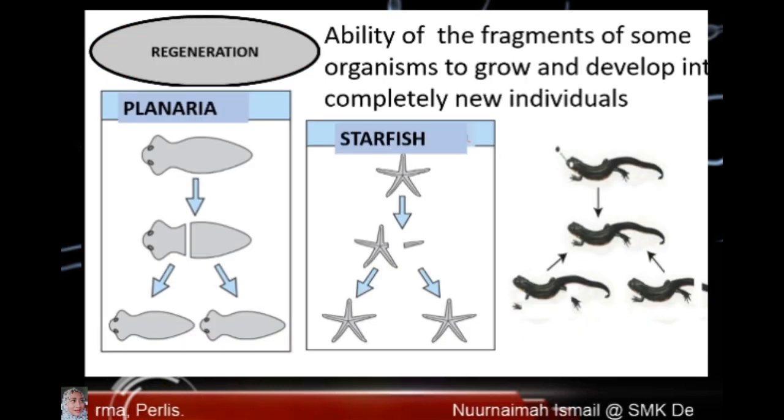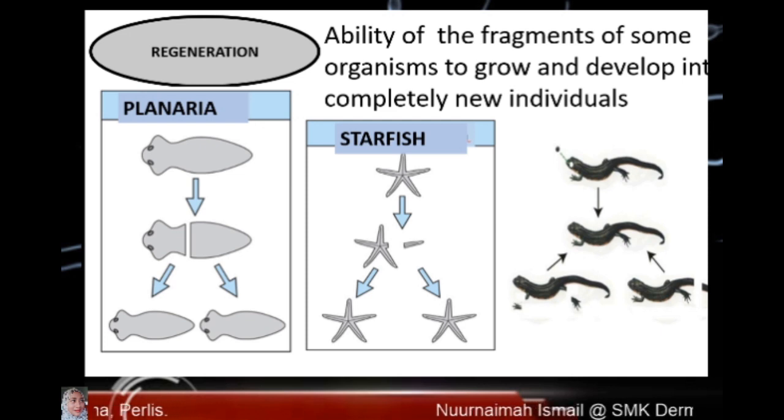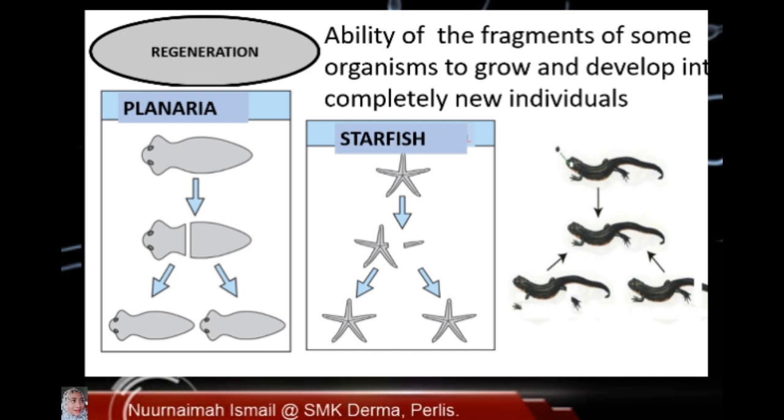Regeneration. Regeneration occurs from the ability of a fragment of some organisms to grow and develop into a completely new individual. For example, flatworm, starfish, and planaria.